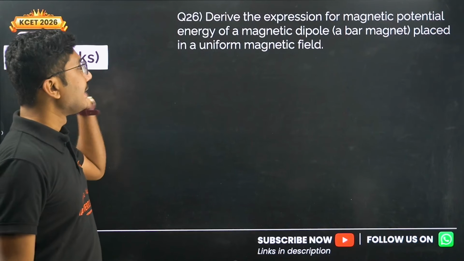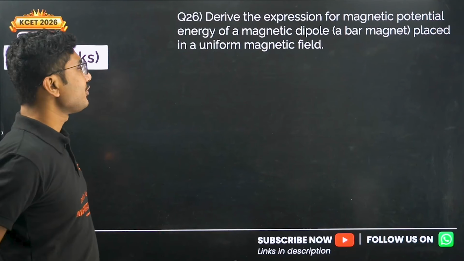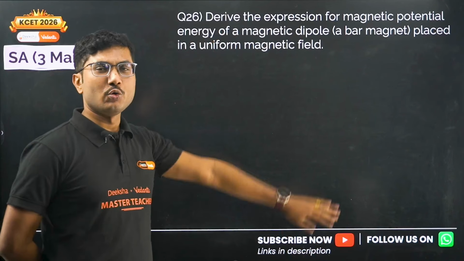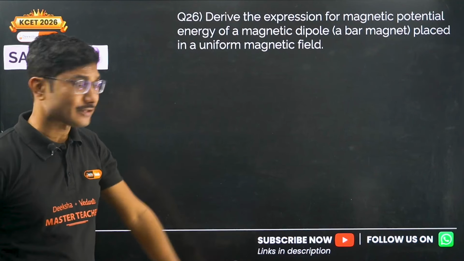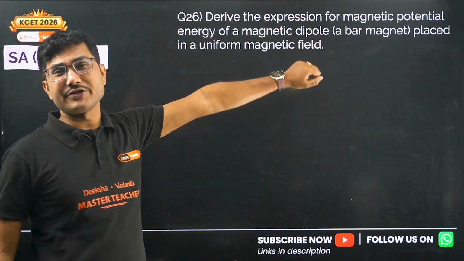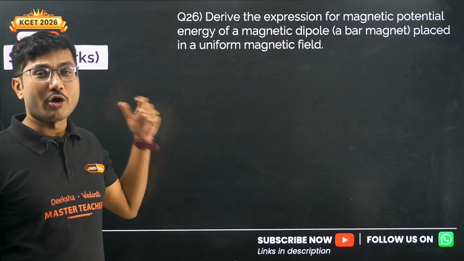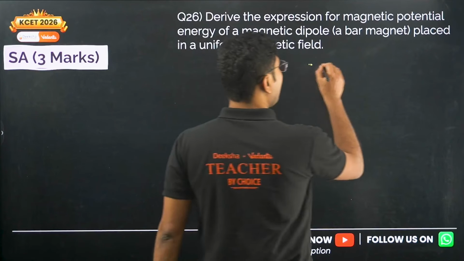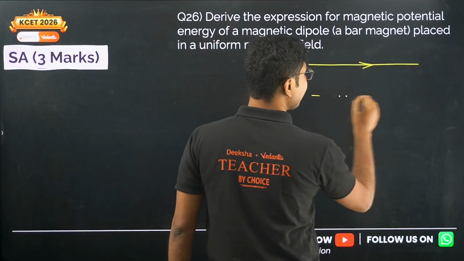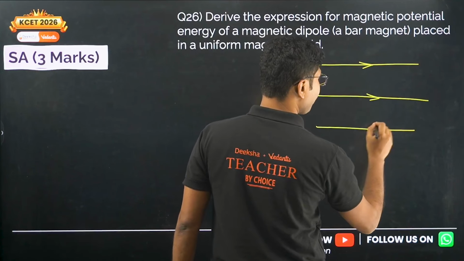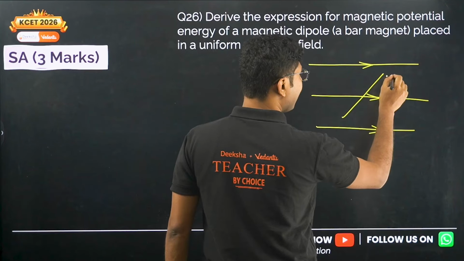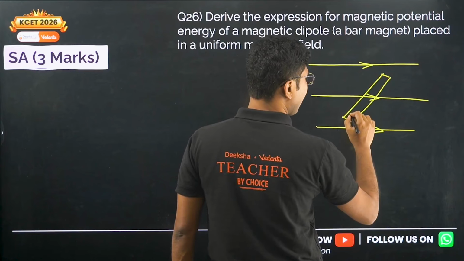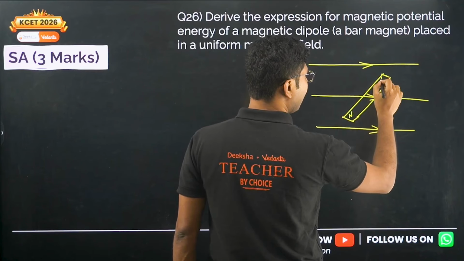Now next, derive the expression for magnetic potential energy for a magnetic dipole placed in a uniform magnetic field. You might think this is a new question. Actually it is not. It is the same derivation as for the electric dipole, only the terms are different. Not the torque but the potential energy. Suppose we have a magnet inside a magnetic field.